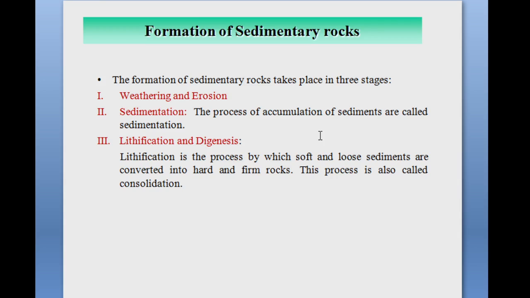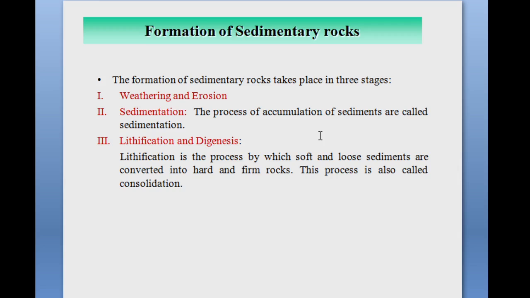जो पहले से ही जो रॉक जो है वो वेदरिंग एंड इरोजन की वजह से टूट जाते हैं. Okay, these are broken down into small pieces, and the materials which are produced are called sediments. Due to weathering and erosion, the big rocks are broken down into small pieces, and they are called sediments.